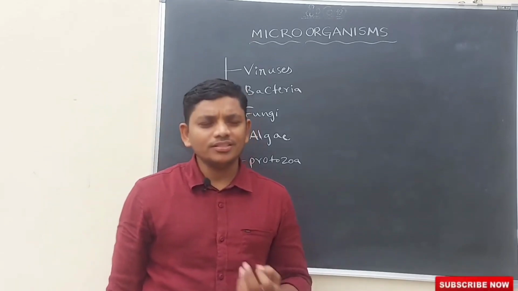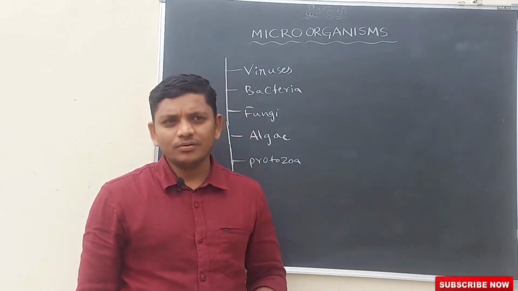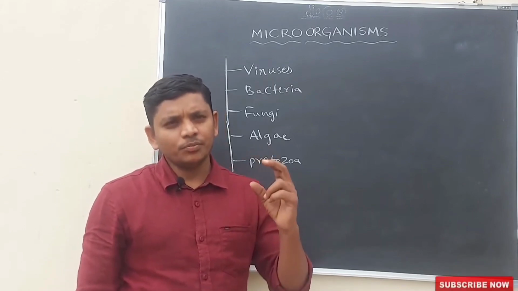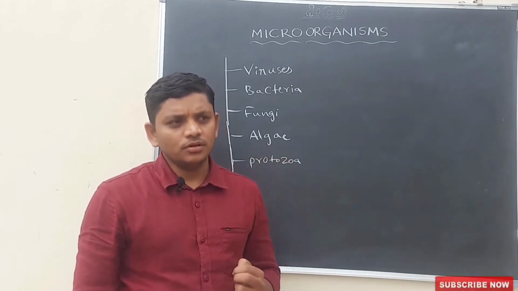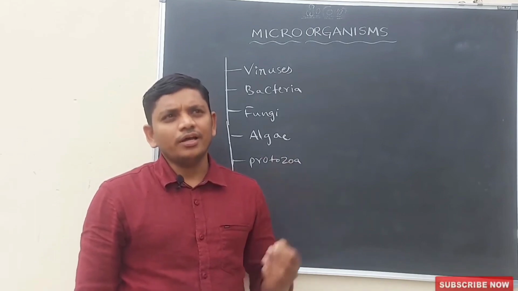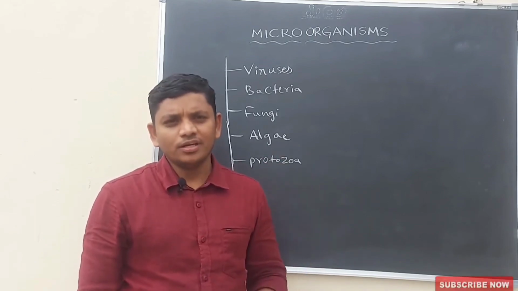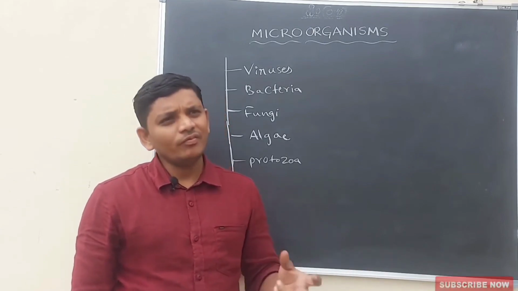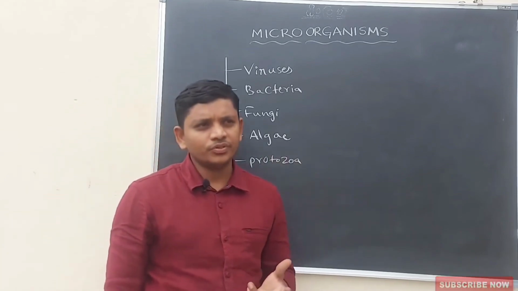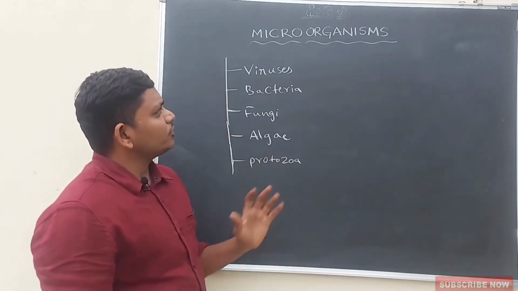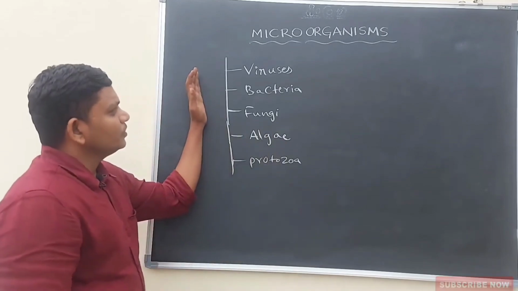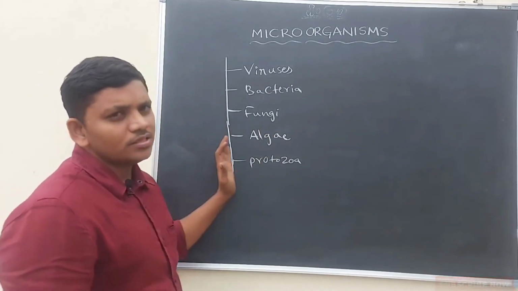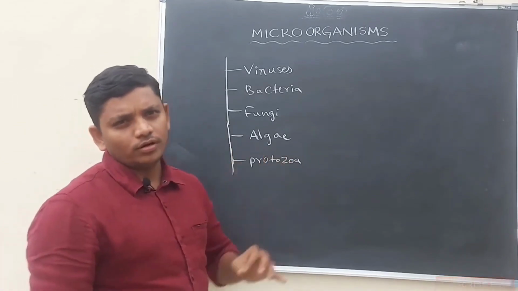In our daily life we can see pond water, drainage water and dust particles. Everywhere we can see some amount of microorganisms, either in air or soil or water, and on the body parts of human beings, animals and plants. Everywhere these microorganisms usually grow. Let us first discuss the types of microorganisms: viruses, bacteria, fungi, algae and protozoa. These all belong to microorganisms.